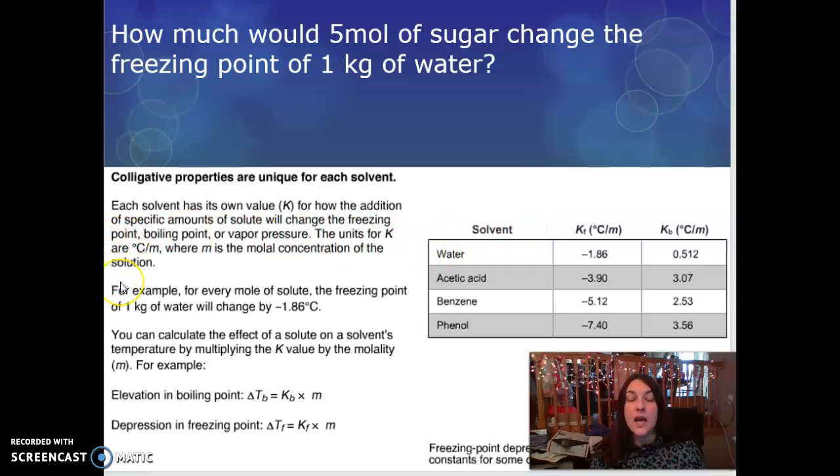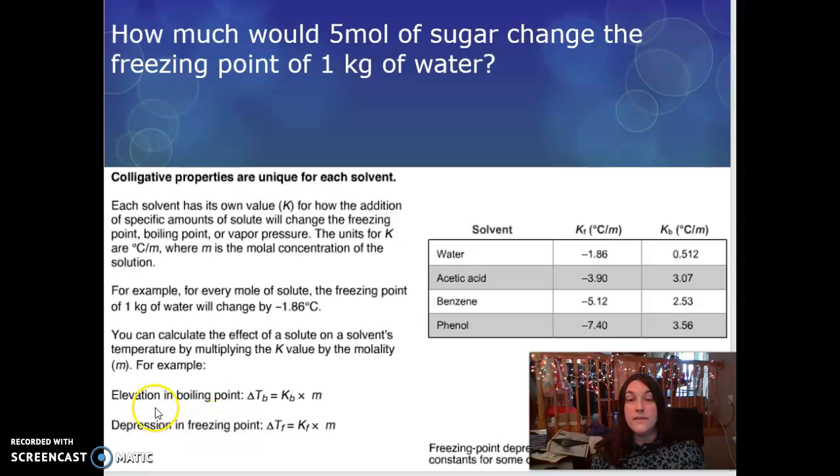The units for K are degrees Celsius divided by molality, where lowercase italicized m is the molal concentration of the solution. So we have F and B. What do the F and B stand for? F is freezing, so you use this column when we're talking about freezing. B is boiling. For example, for every mole of solute, the freezing point of 1 kilogram of water will change by negative 1.86 degrees Celsius. You can calculate the effect of a solute on a solvent's temperature by multiplying the K value times the molality.